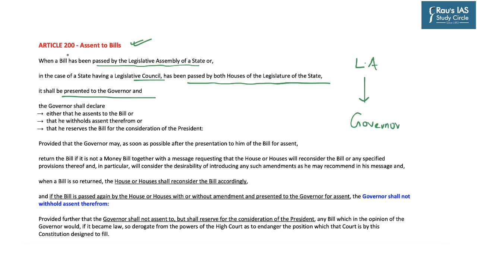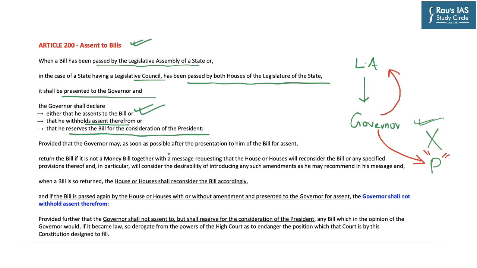Now the governor has these options. Either he can assent to the bill, that is, provide his approval, or he may withhold assent, that is, he does not approve of the bill, or he reserves the bill for the consideration of the president. So as a third option, the governor can also reserve the bill for the president's consideration. Now there is another option available under Article 200. It says that the governor can also return the bill back to the Legislative Assembly.